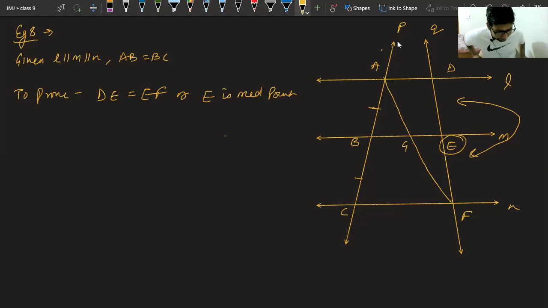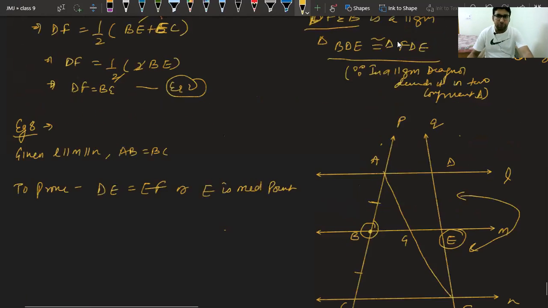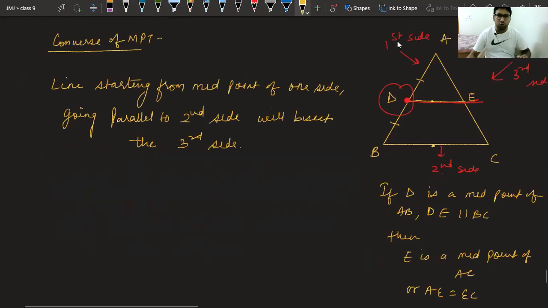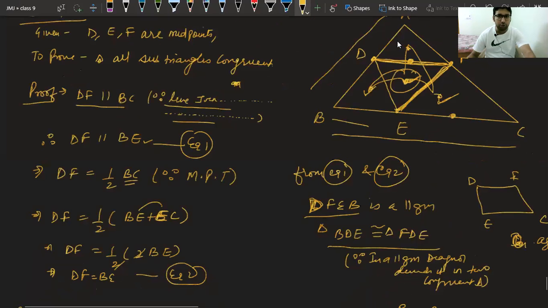Tegveer saying MPT, but Tegveer, MPT will not work over here. To work, MPT should have two midpoints. You only have one midpoint right now, beta. Tegveer, try to understand. We have studied in midpoint theorem, we require two midpoints. Then we can say this line is parallel to this line. In converse midpoint theorem, we had one midpoint and one side parallel. Then we said this third is a midpoint. Okay, we have to use converse of midpoint theorem.